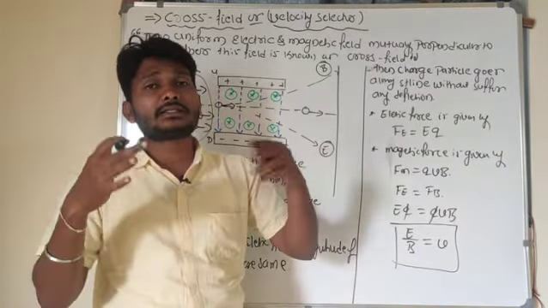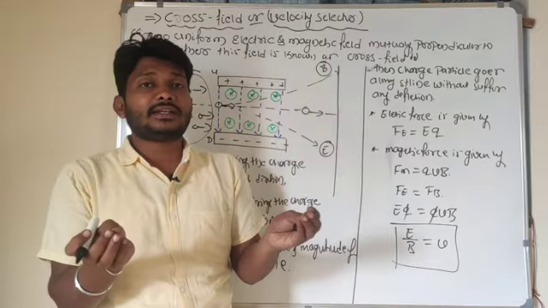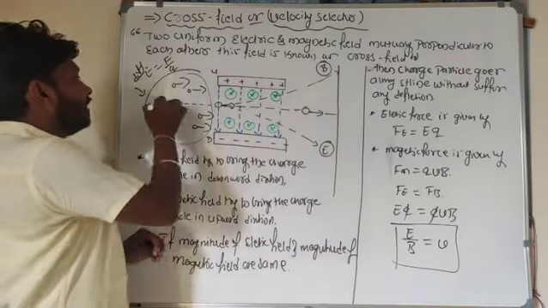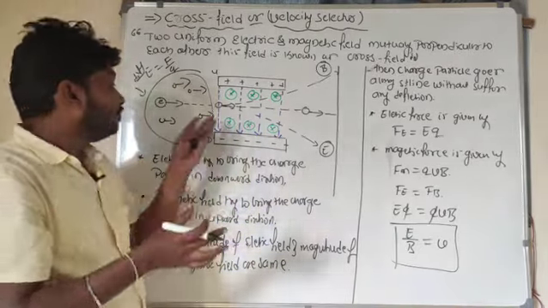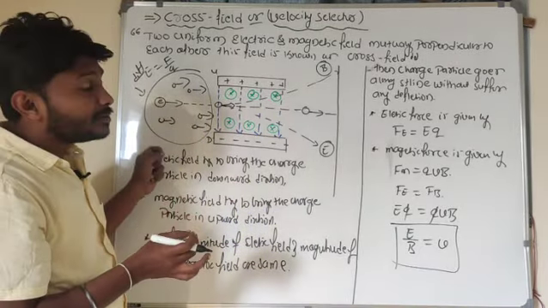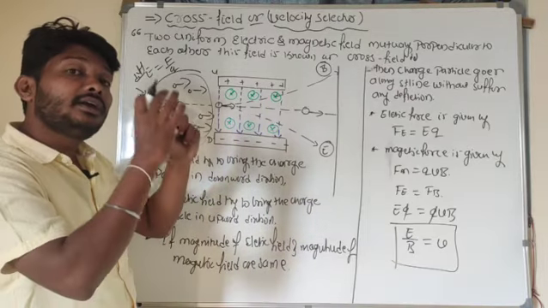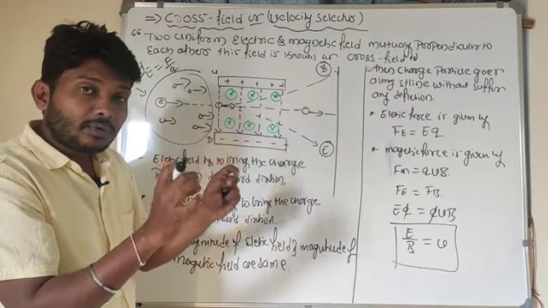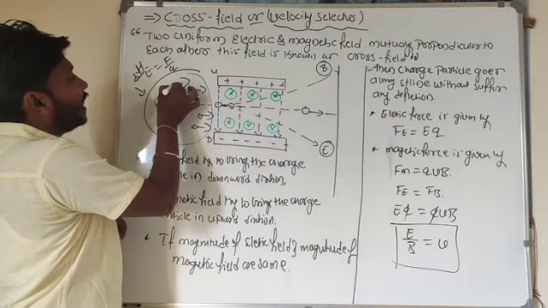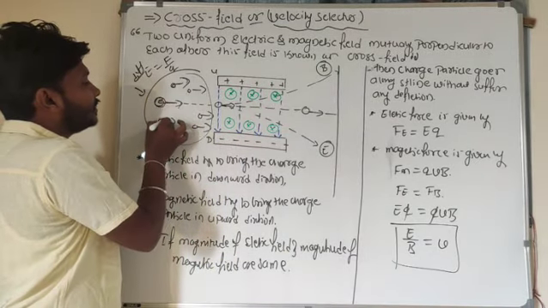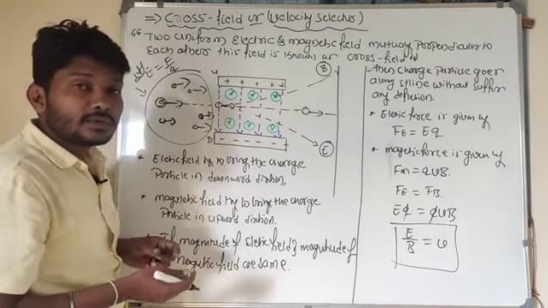All the charged particles are moving with different velocities. I want to give the same velocity to these charged particles. Initially, they were all moving with different velocities, and I am supposed to give the same velocity to all of them. In order to provide the same velocity to all charged particles, what do I have to do?